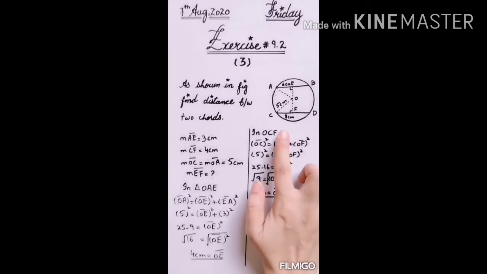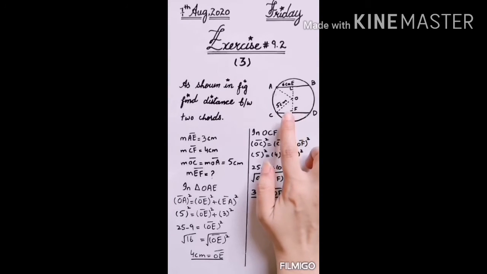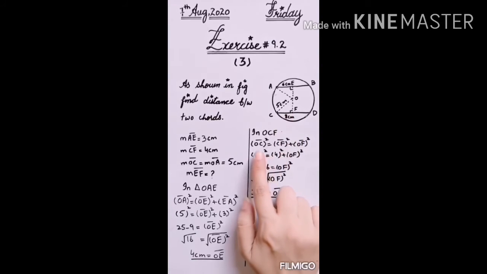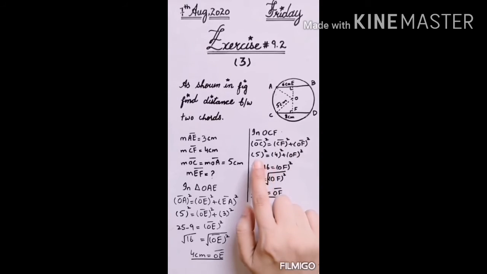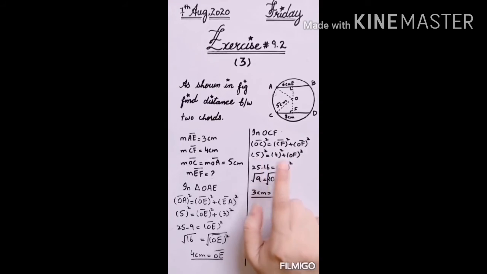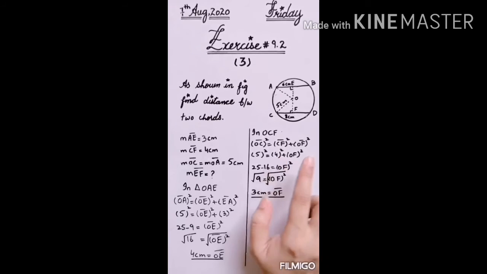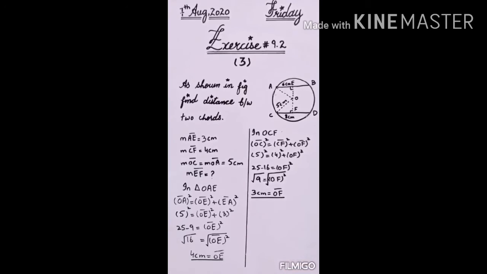Similarly, in the triangle OCF, in the lower triangle, OC is the hypotenuse, so OC square is equal to CF square plus OF square. OC is 5 centimeter, CF is 4 centimeter, and OF we have to find. So 4 square will be subtracted on this side. 25 minus 16 is 9, and square root of 9 is 3 centimeter. So students, we have found OF.